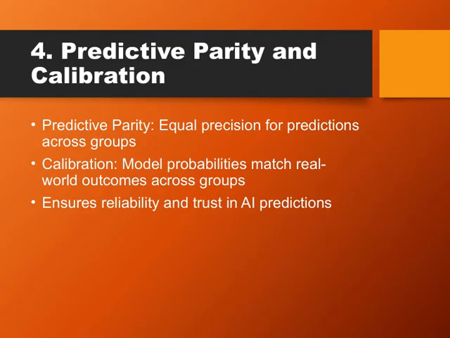Together, these concepts are fundamental because they ensure that our AI systems are reliable and, importantly, fair. When predictions are both calibrated and have predictive parity, we can trust the outputs, knowing they are consistent and accurate across diverse populations. This builds confidence in AI applications, making them more transparent and ethically sound, which ties back to our overall goal of responsible AI development.